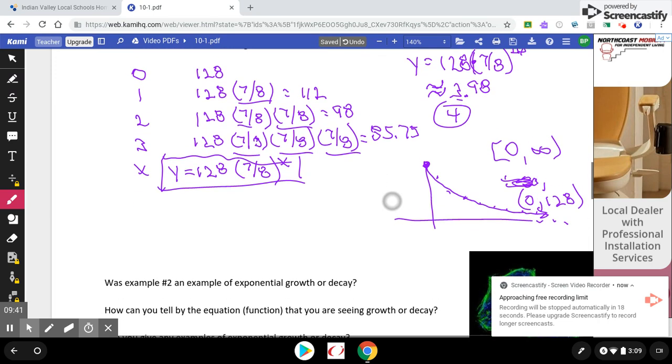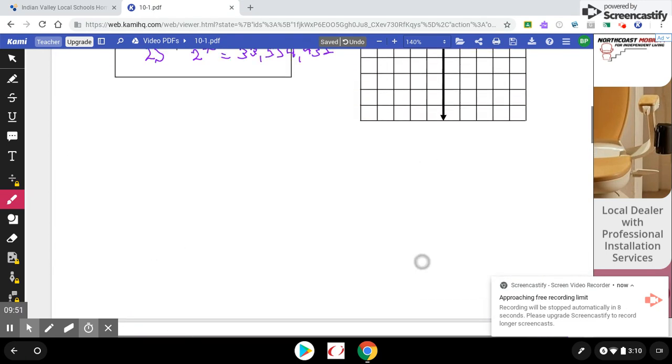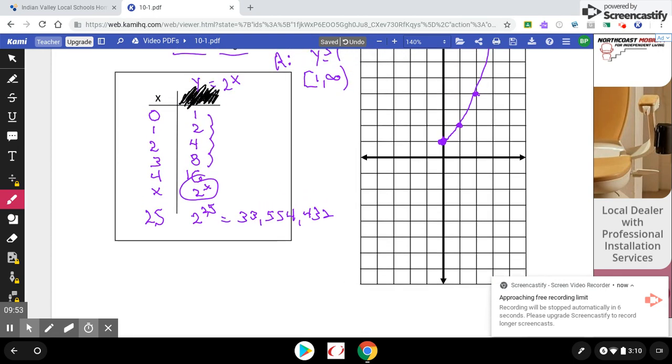So really, the only thing left to ask you is, was that exponential growth or decay? Decay. And here's why. There's a fraction. If you're doing growth, guess what? There wouldn't have been a fraction. So this guy had a 2 right here.